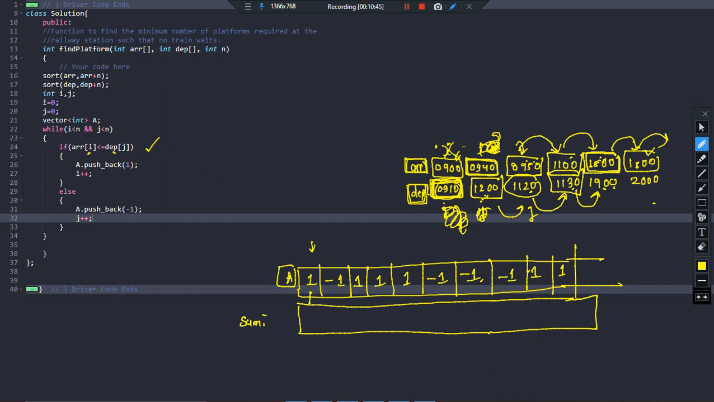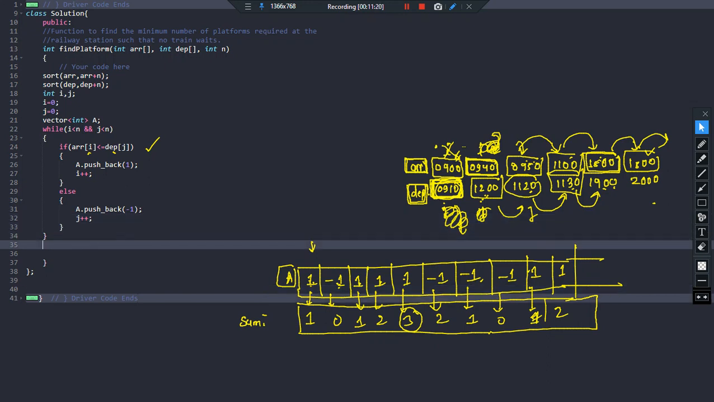You see, right now my sum will be 1. At this point 1 minus 1 will be 0. At this point 1 minus 1 is 0, plus 1 is 1. At this point 1 minus 1 is 0, plus 1 is 1, plus 1 is 2. At this point 1 minus 1 is 0, plus 1 is 1, plus 1 is 2, plus 1 is 3. 3 minus 1 is 2, 1, 0, 1, 2, right? So what is the maximum number of platforms you needed at any instant? It was 3.